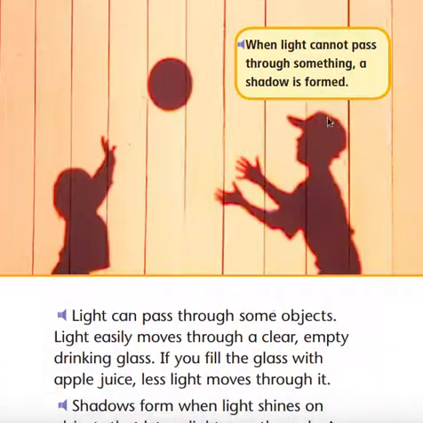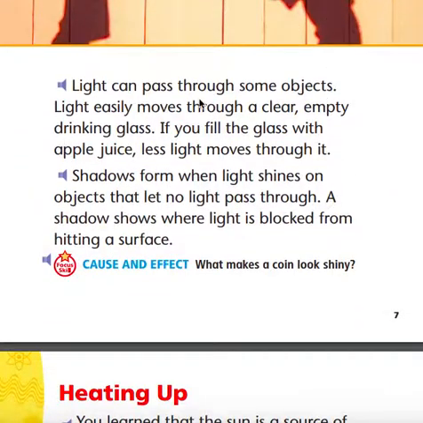When light cannot pass through something, a shadow is formed. Light can pass through some objects. Light easily moves through a clear, empty drinking glass. If you fill the glass with apple juice, less light moves through it. Shadows form when light shines on objects that let no light pass through. A shadow shows where light is blocked from hitting a surface.